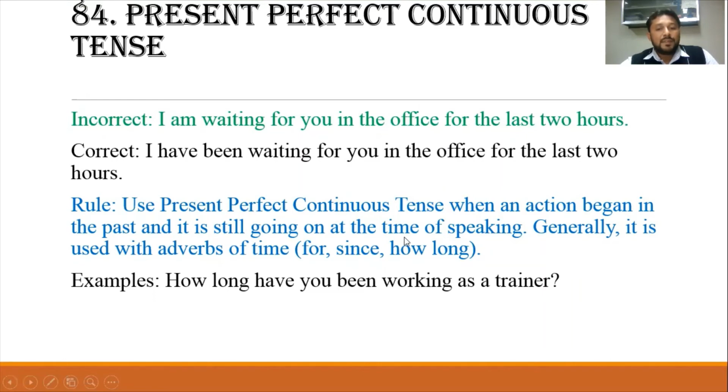Use present perfect continuous tense when an action began in the past and it is still going on at the time of speaking. Generally, it is used with adverbs of time, for, since, how long, and so on. How long have you been working as a trainer?